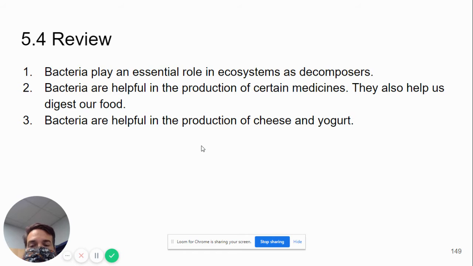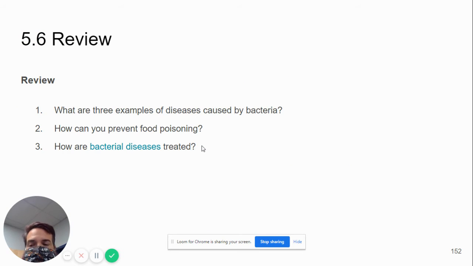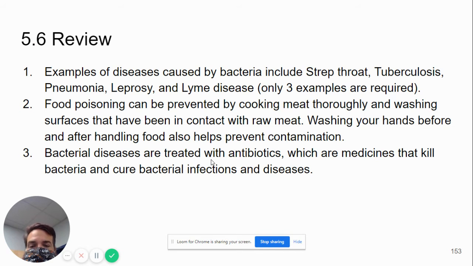All right, 5.4. Bacteria are important as decomposers. They help produce medicines like insulin, and they help us digest food. And they are helpful in the production of cheese and yogurt and sauerkraut. Let's see here, strep throat, tuberculosis, pneumonia, leprosy, Lyme disease. All of these are caused by bacteria. Lyme disease is actually spread by ticks. It's caused by bacteria, but it is spread by a tick.